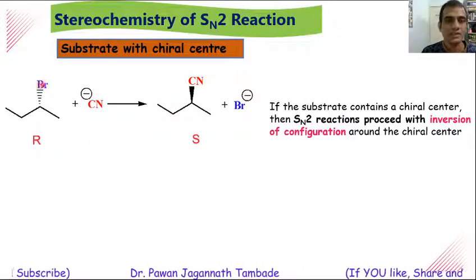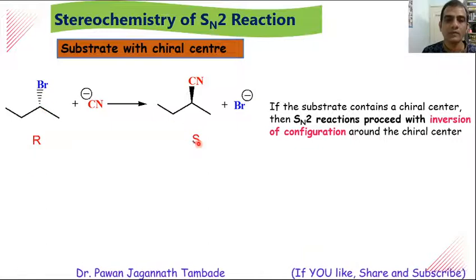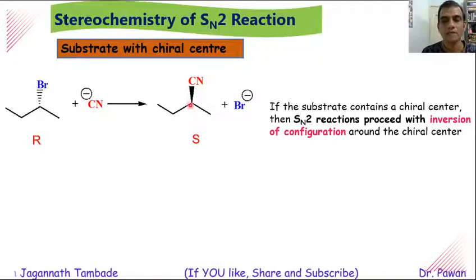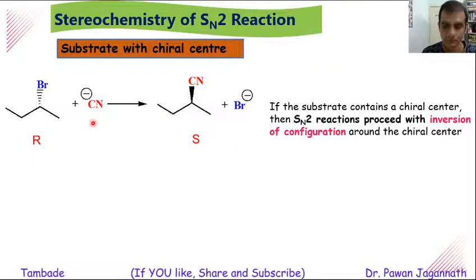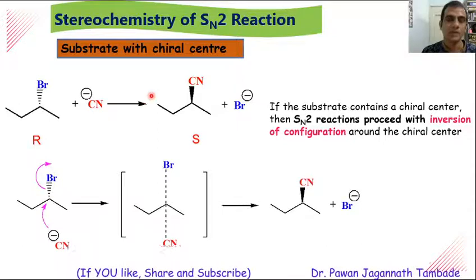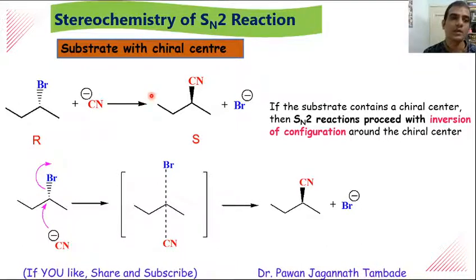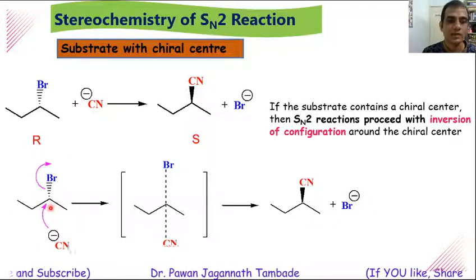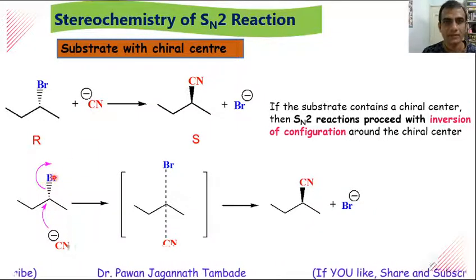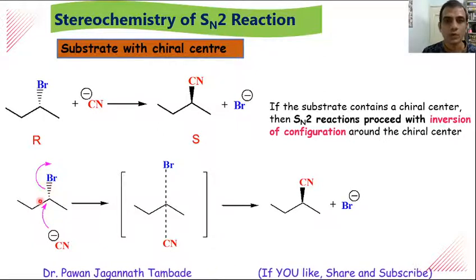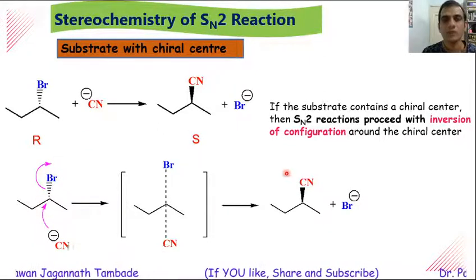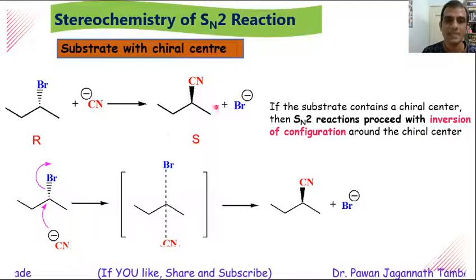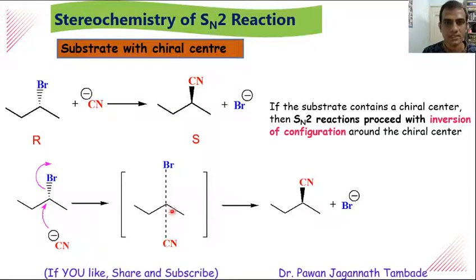So when we start with this R-2-bromobutane, we will get this type of S product. So there is an inversion of configuration. Now this inversion of configuration is possible because during the course of the reaction, the nucleophile attacks the electrophilic carbon atom from the back side, from the side opposite to the leaving group, and because of that there is an inversion of configuration. If we start with the R isomer, we will get S as a product, or vice versa.